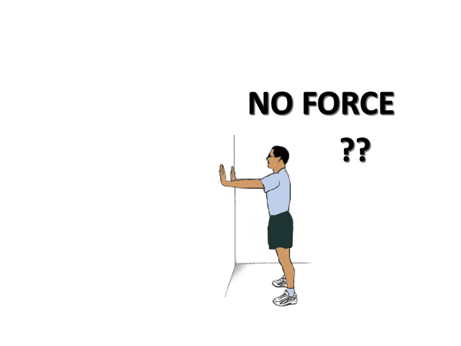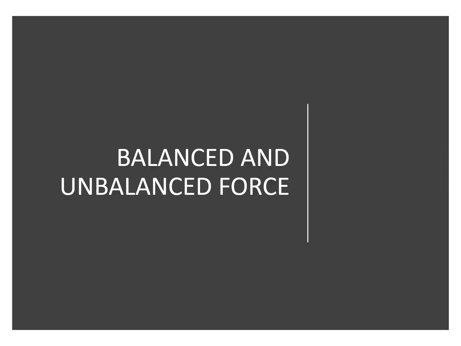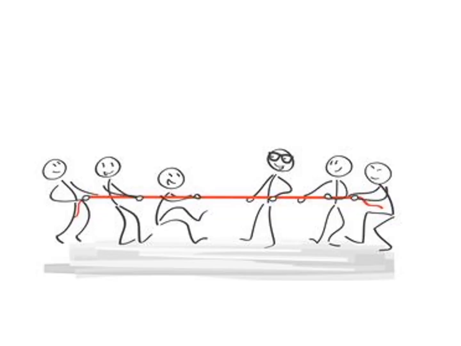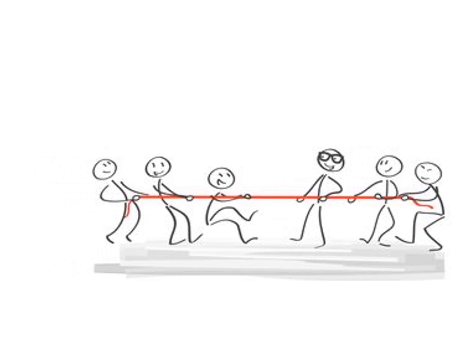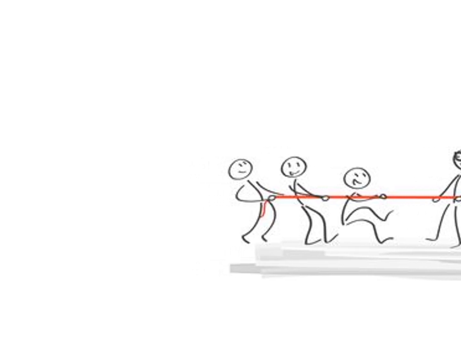Here, we need to understand the concept of balanced and unbalanced force. This is the game of tug of war. Till the time opponents were applying equal forces, no one is changing their position. But as soon as one side players applied more force, the force became unbalanced and other side participants cross the line. So, how can we define balanced or unbalanced force?